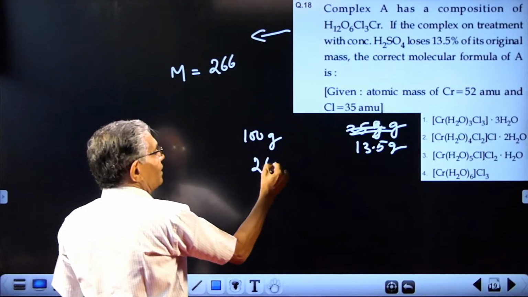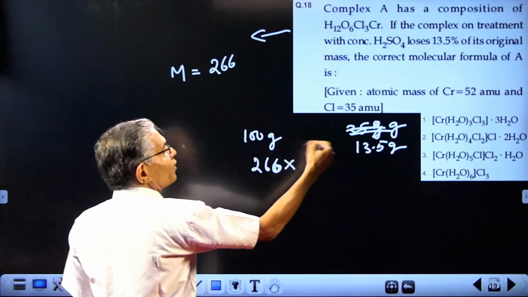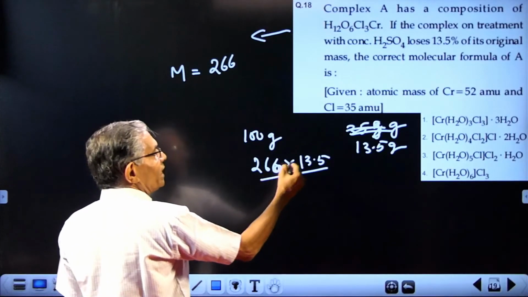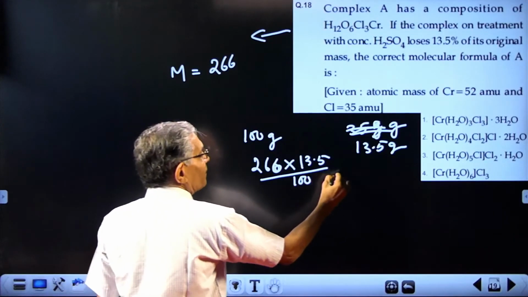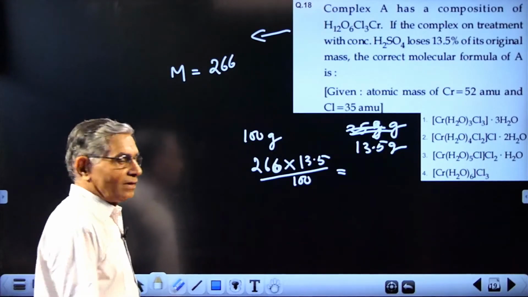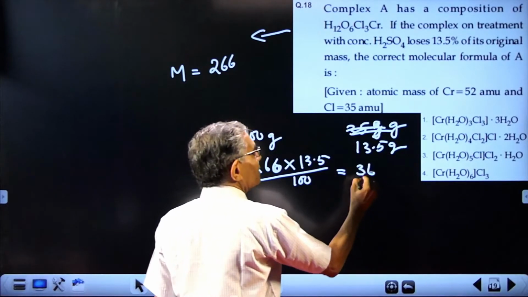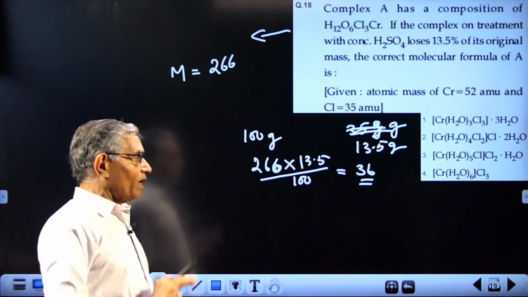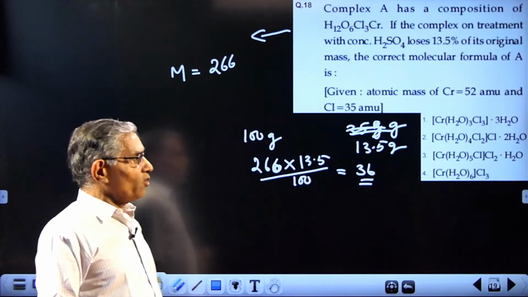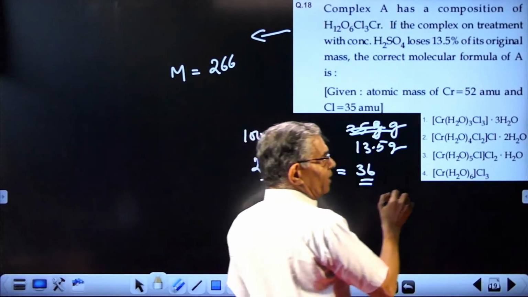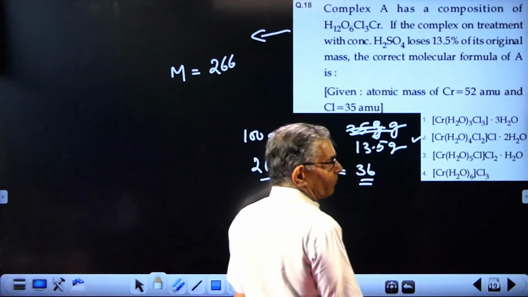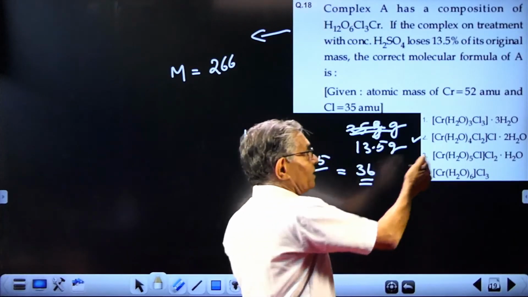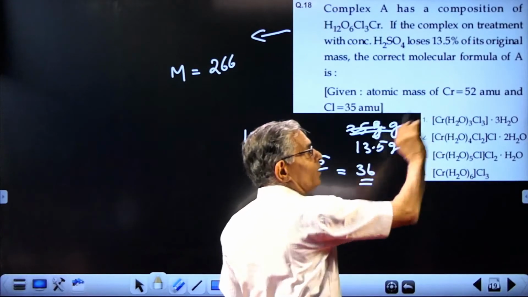266, you are heating. How much water is lost? 13.5%. So 266 times 13.5 divided by 100 works out to 36. So 1 mole of the complex will lose 36 gram water, meaning 2 molecules of water will be lost. 2 molecules of water will be lost only from the second compound. The principle is, any water remaining as coordinated water inside the complex part will not be lost on simple heating.